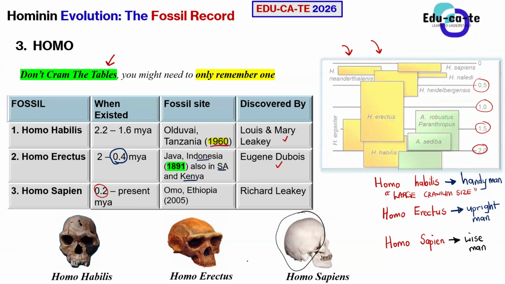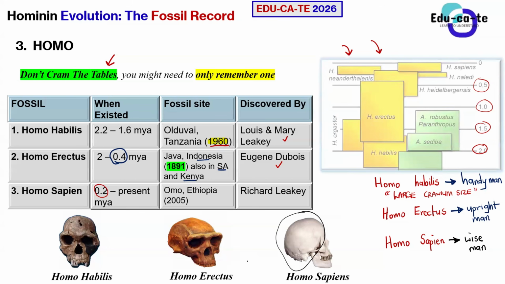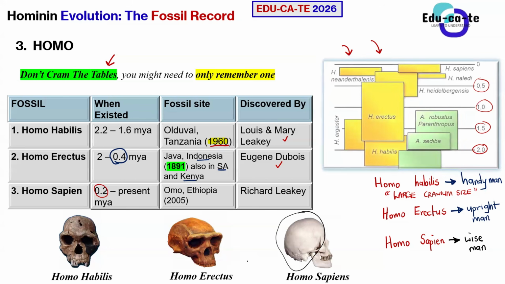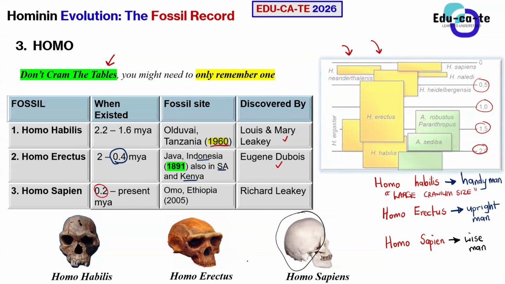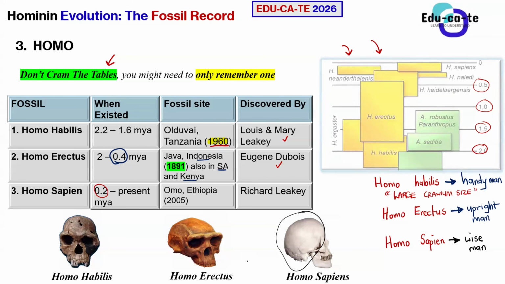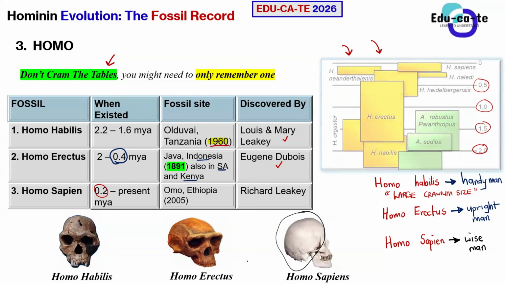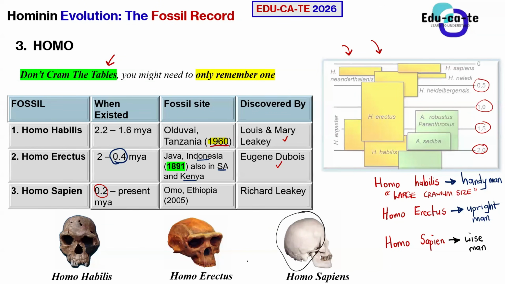I already told you guys last time that a larger cranium size indicates that we've got a larger brain, since the cranium houses the brain, right? And a larger brain size indicates that we've got more intelligence, because the brain is the one that processes information. And if you are looking at human civilization, you can clearly see that humans are creative because we are building things, we are building technology. We're building things, building cities, all of that. It is a subject of human intellect. That is why we are known as the wise men.